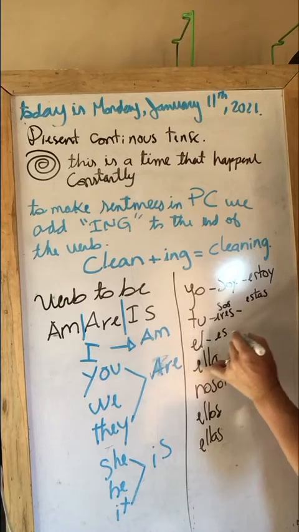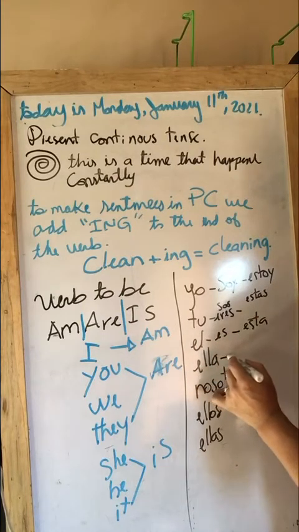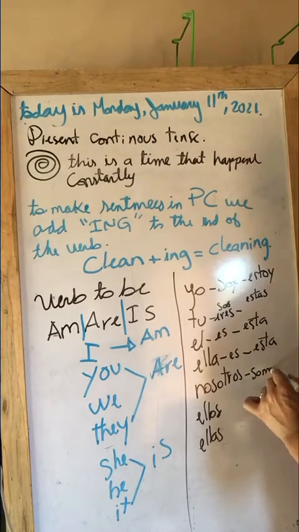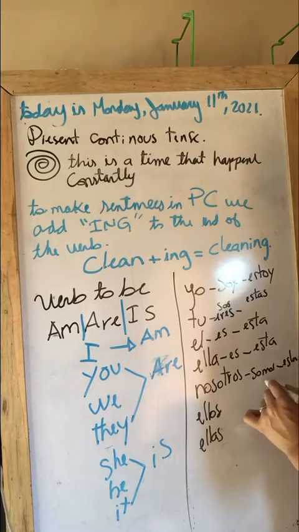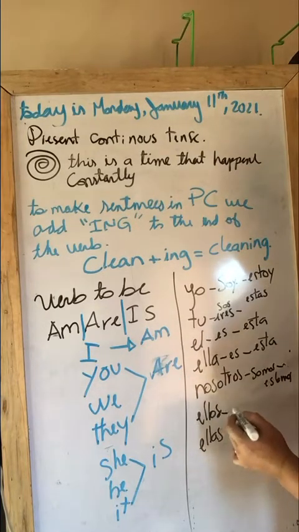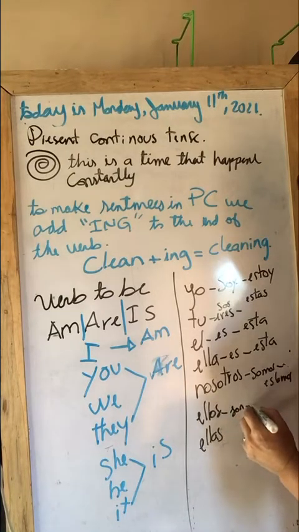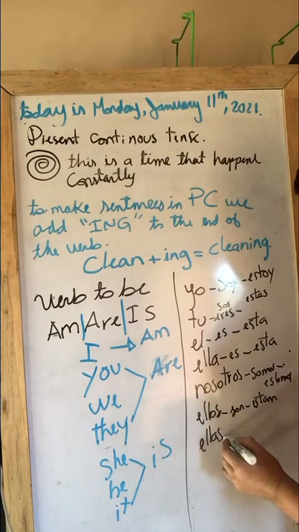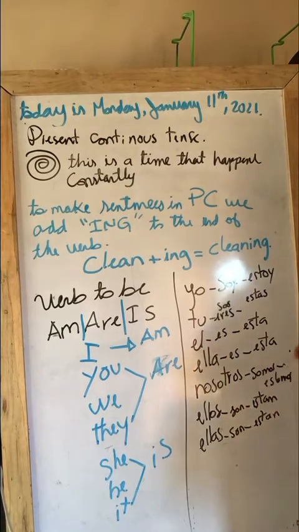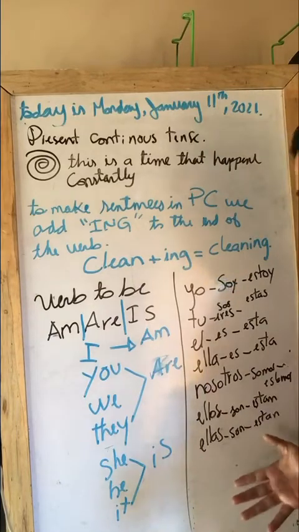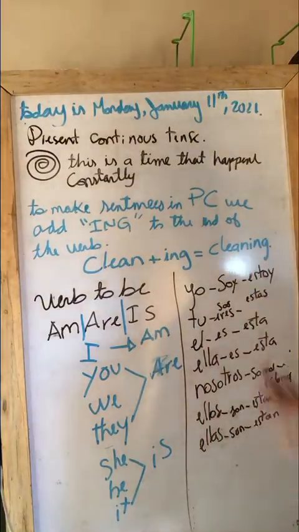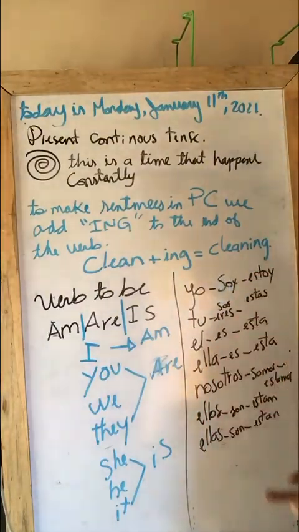Él es o está. Ella es o ella está. Nosotros somos y estamos. Ellos son o están. Ellas son o están. So as you can see, the list of verbs to be in Spanish is humongous and it's really complicated because you have to be able to understand which one you are talking about.